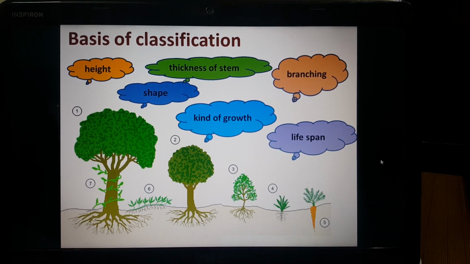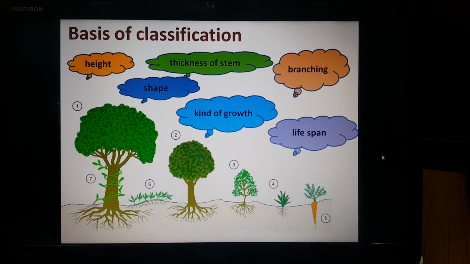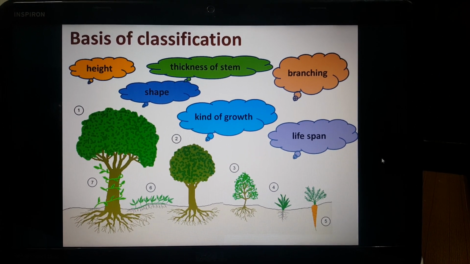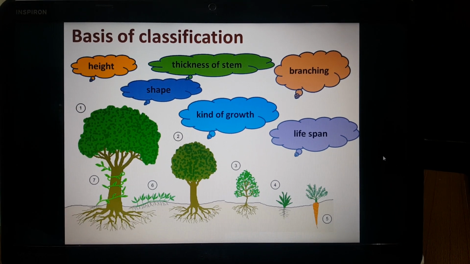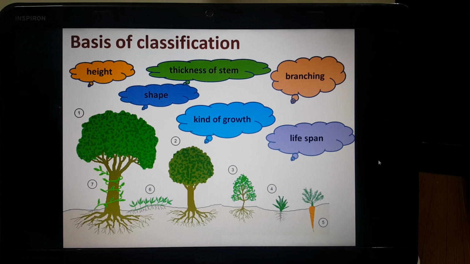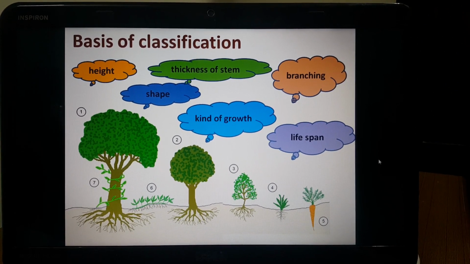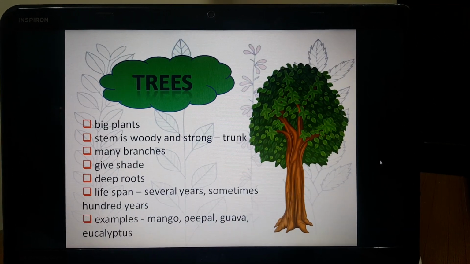So based on these characters we are classifying plants into 5 different groups. In third class especially, as you grow up you will be classifying plants in many other different ways also. So on the basis of these points we are classifying plants. As first group is trees.